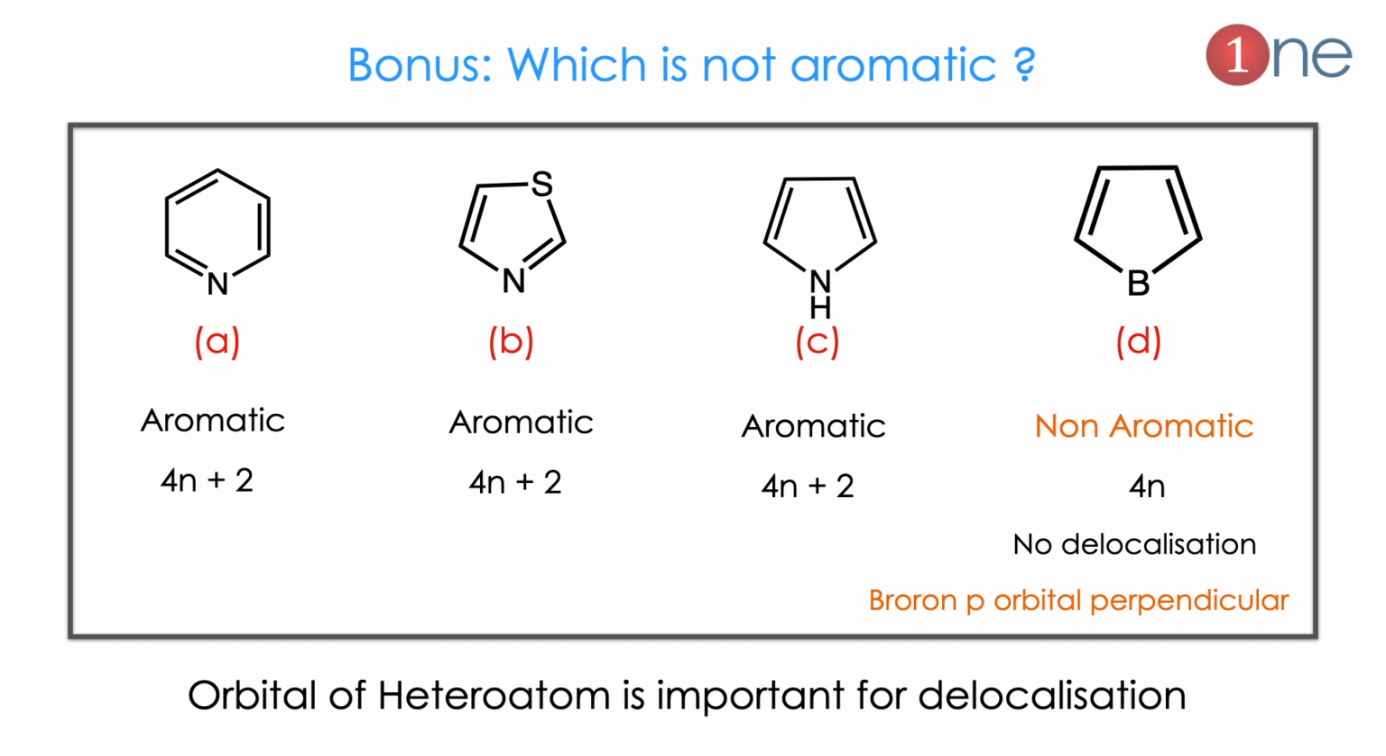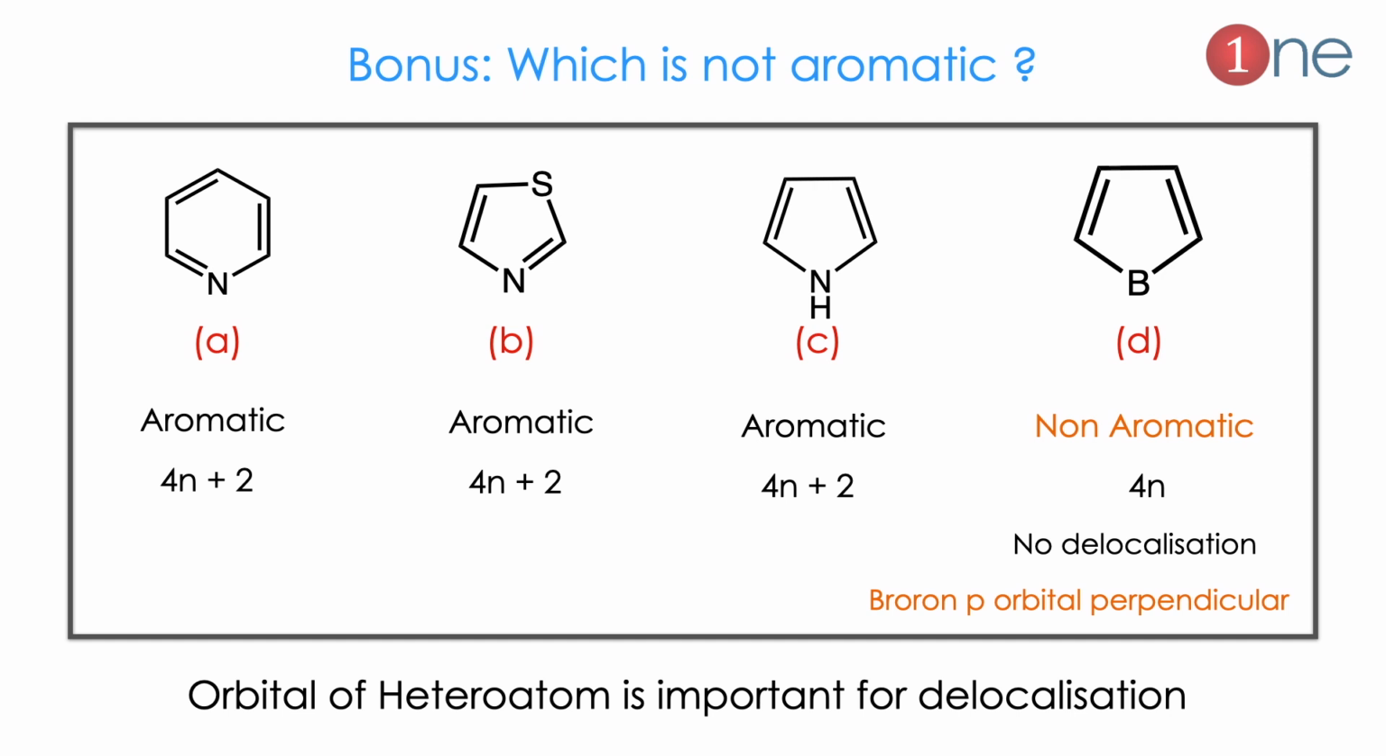Let us see the bonus one, which is aromatic or not. Here I have given 4 systems. You should know whether each is aromatic or not. There will be many categories. Here the catch is the heteroatoms: whether the heteroatoms can allow the lone pair of electrons to participate or not.